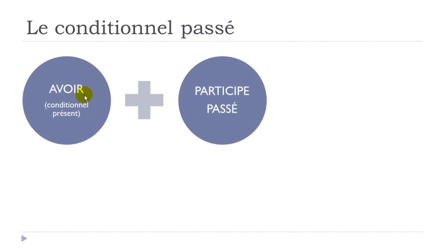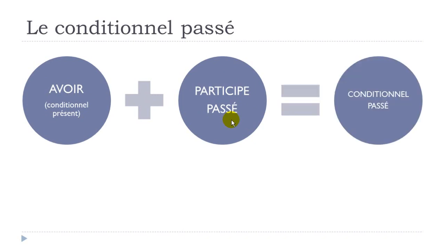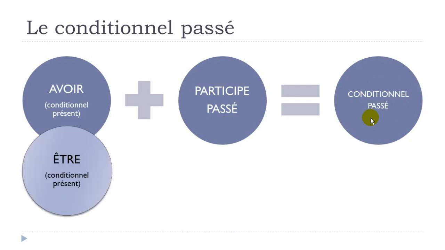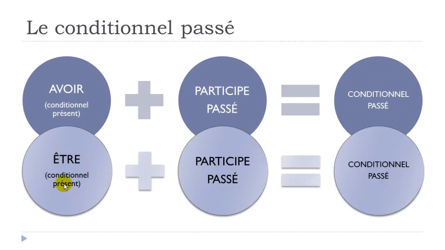So first avoir at the conditionnel présent plus participe passé, past participle, and you will get your conditionnel passé form. But in some cases we'll use être, and same thing, it should be at the conditionnel présent form, plus participe passé, so it doesn't change, and it will give you conditionnel passé.